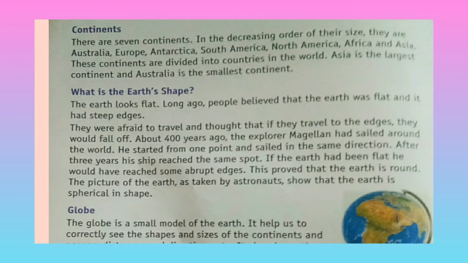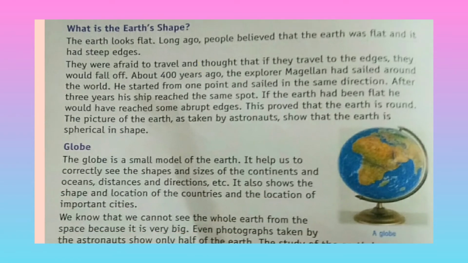What is the Earth's shape? Anyone may ask you many times what is the Earth's shape, and frequently people say the Earth is round. But many years ago, the myth was that the Earth is flat. The Earth looks flat. Obviously, when we are standing on the Earth, we can imagine that Earth is flat. Long ago, people believed that the Earth was flat and it had steep edges. Steep edges, you can imagine as stairs.